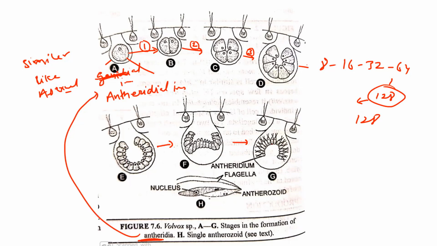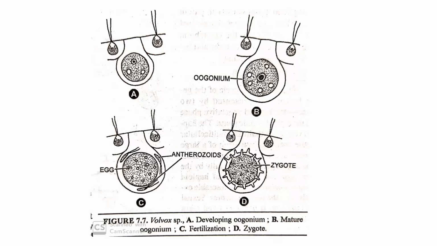These antherozoids are small, have a nucleus and two flagella, and after their formation they are liberated one by one from the opening of this structure. Each antherozoid is liberated into the water.